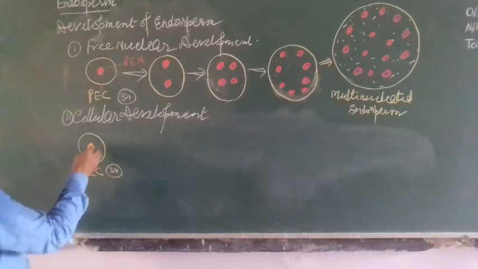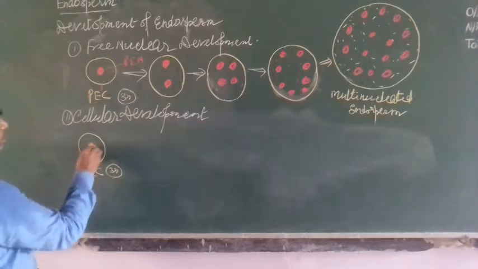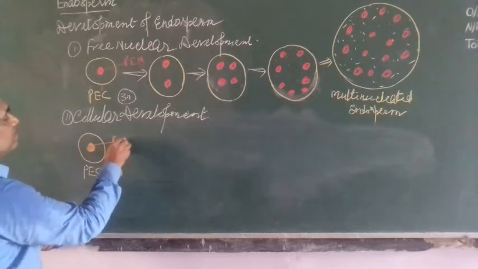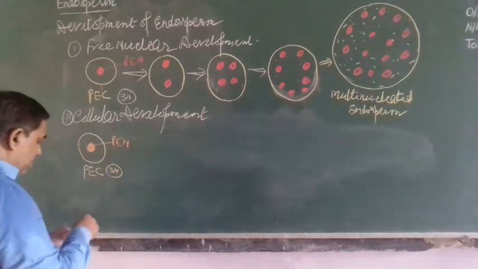This is 3N and here is the nucleus. This is PEN, primary endosperm nucleus.